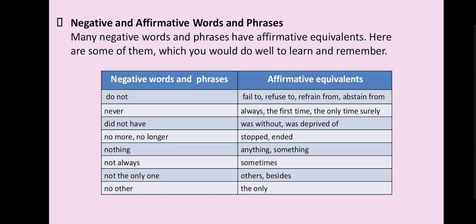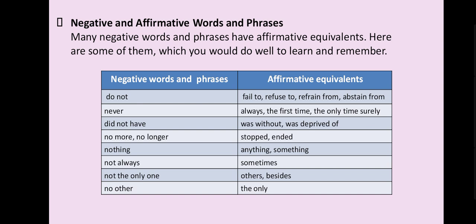Children, this is a very important slide. This one and the next one. Here the negative and affirmative words and phrases I have given. Many negative words and phrases have affirmative equivalents. Equivalents means you have to use, instead of that word, any of the words which are given in the table.